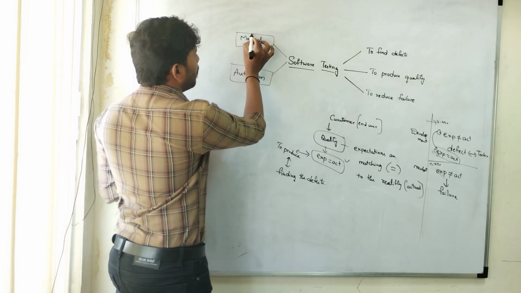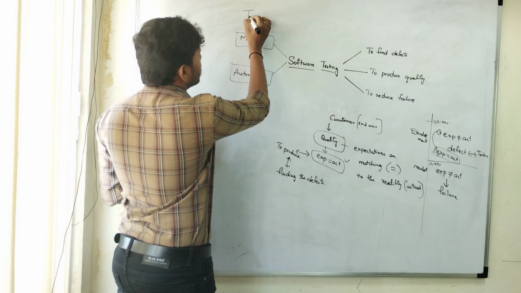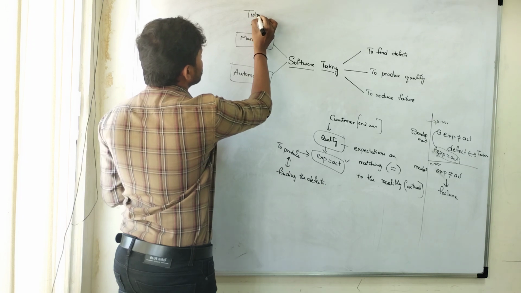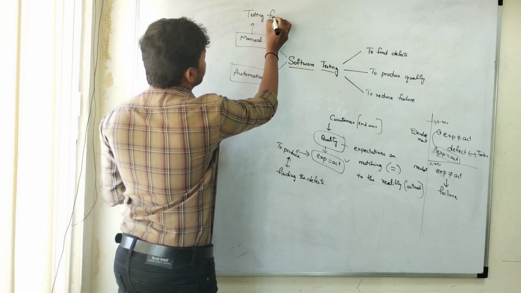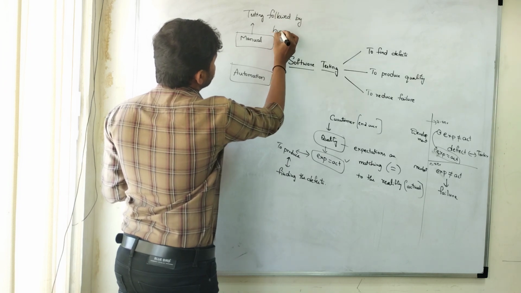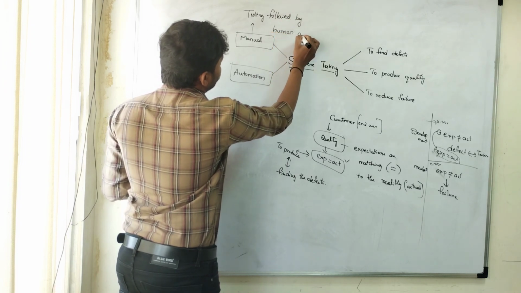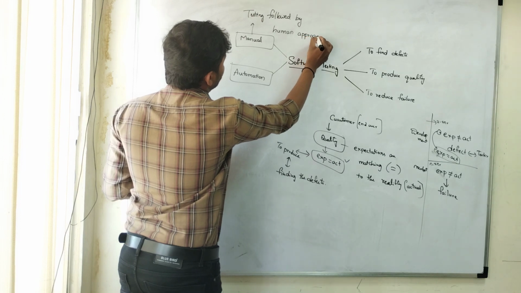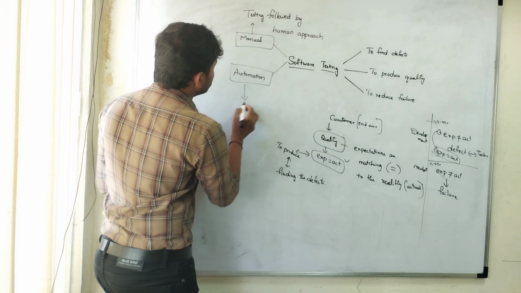Simply we can say manual testing is testing followed by a human approach.